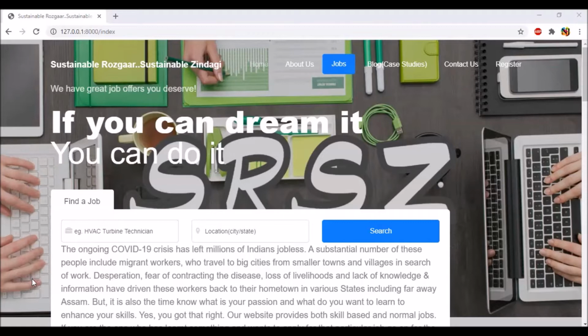I'm Namya, here to showcase the thing that I've been longing to make and share it with you all, and that is my first own functioning website that I have created using Python and Django, and that is Sustainable Rozgar, Sustainable Zindagi. In English, it actually means sustainable work, sustainable life.